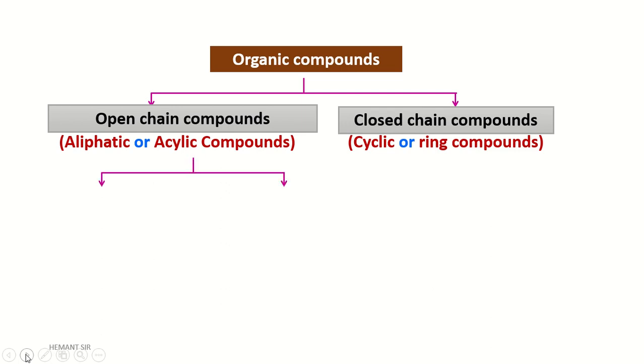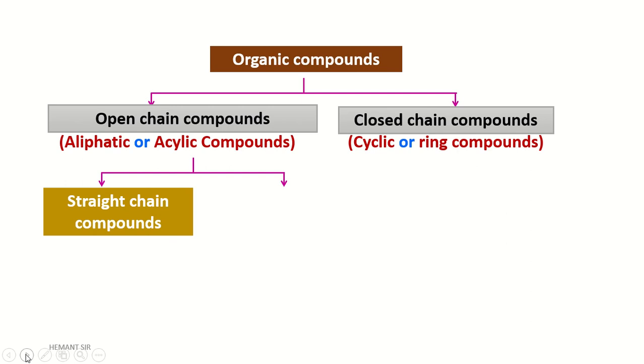Next, open chain compounds are again classified into two categories. One is the straight chain compound and the second is the branched chain compound.